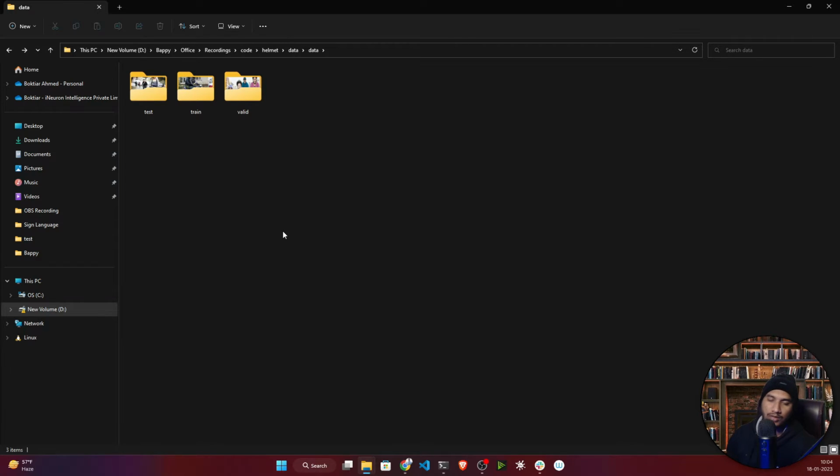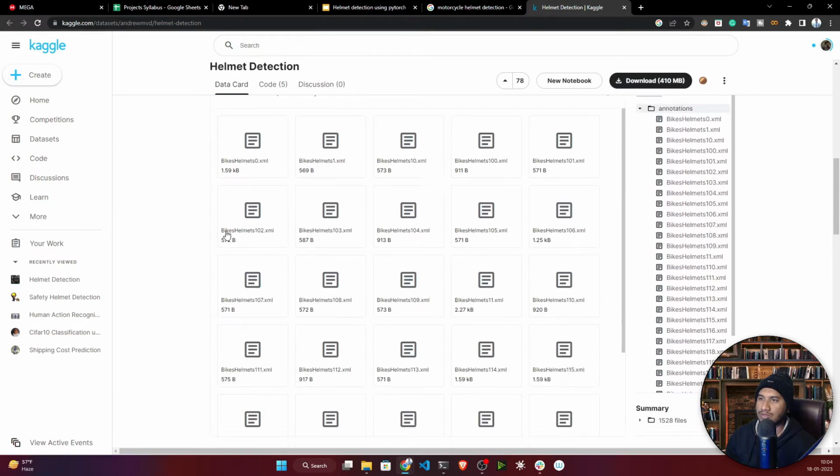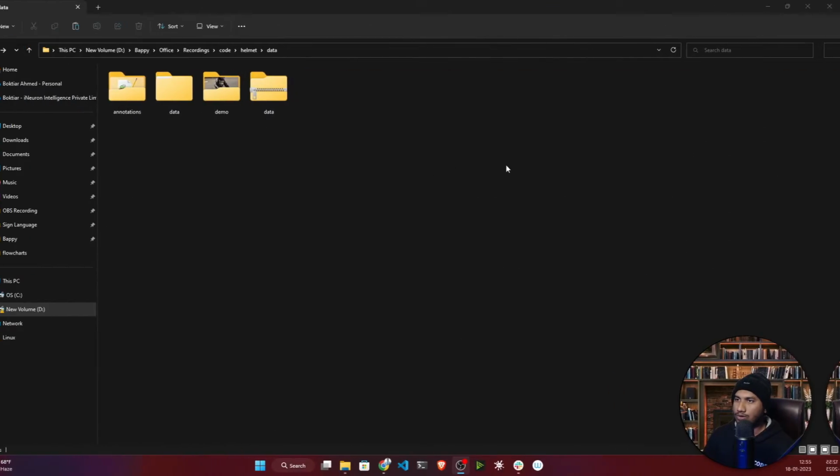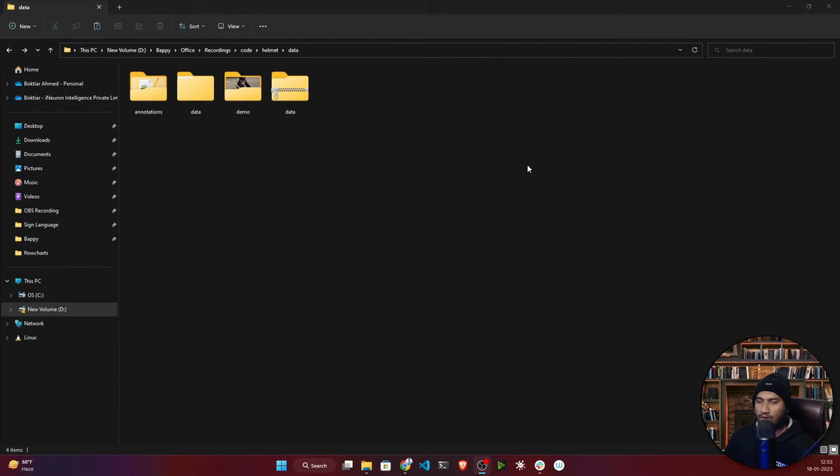But I will share my data with you, so you don't have to collect it, because I already have the data. I will share this complete data with you. If you want to download it yourself, you can use these kinds of online platforms. I think I already showed you how you can collect these kinds of data. It is available on the internet itself.